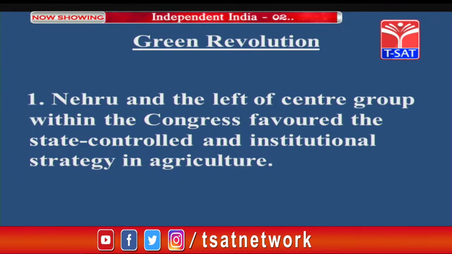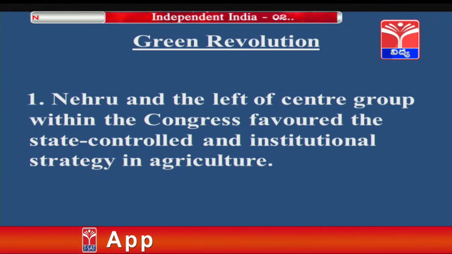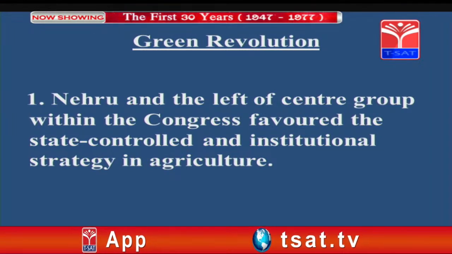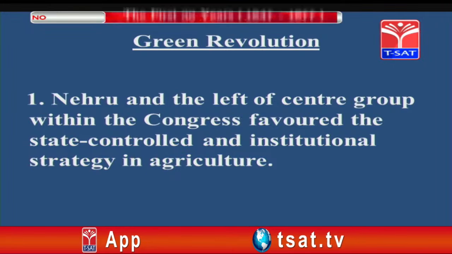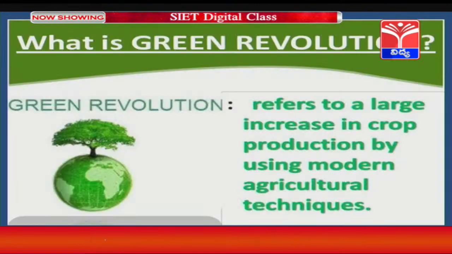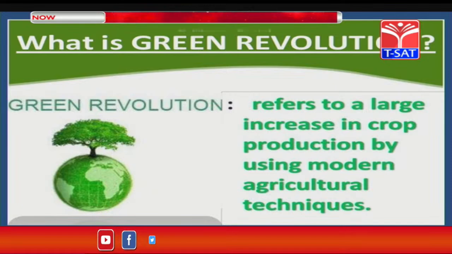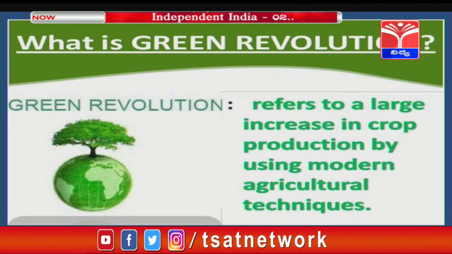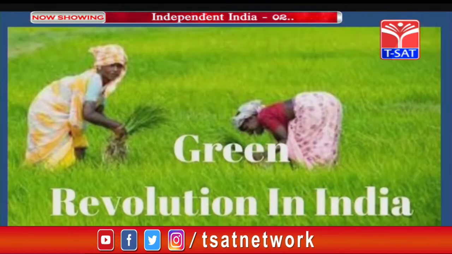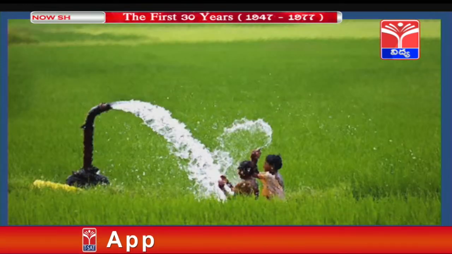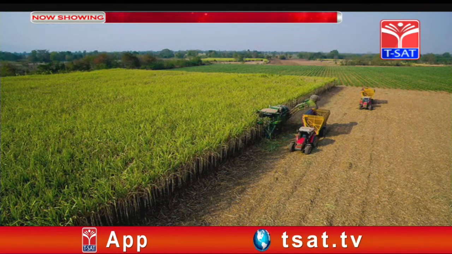Nehru and the left of centre group within the Congress favoured the state controlled and institutional strategy in agriculture. Green Revolution refers to a large increase in crop production by using modern agricultural techniques. This is how the production was increased during the Green Revolution.